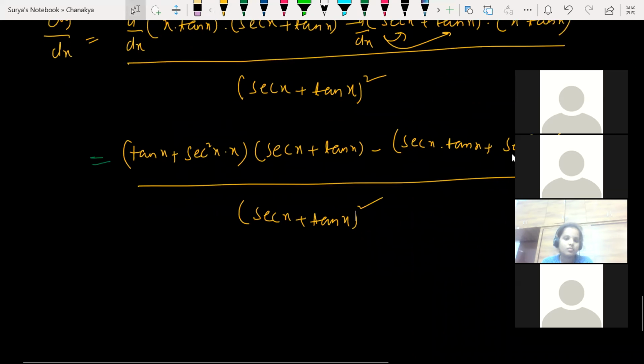Now just proceed with this. Now this is my answer. So if you want to take anything common, you can take it out, or else leave it as it is. If you want to simplify, you can simplify it here, or else if you want to leave, you can leave it as it is. No problem. Clear? Any doubts here? So this is your answer. Any doubts here? This is my answer here.